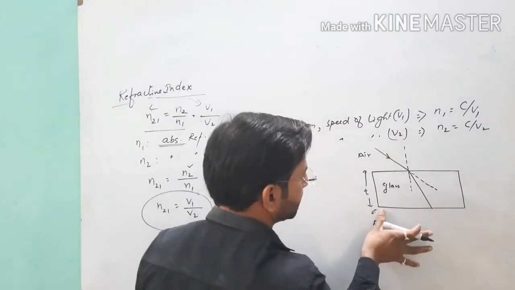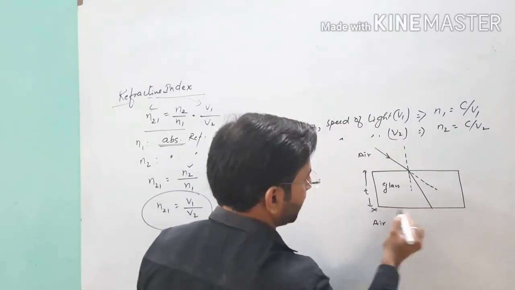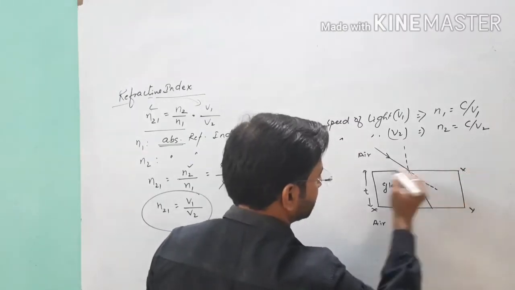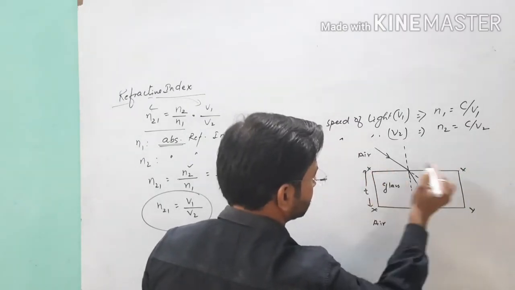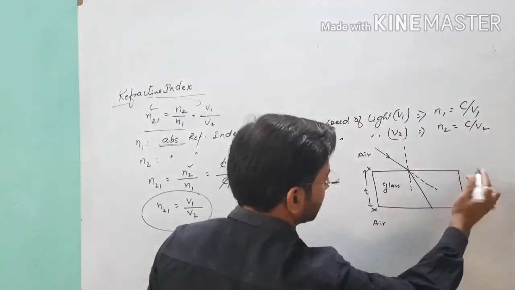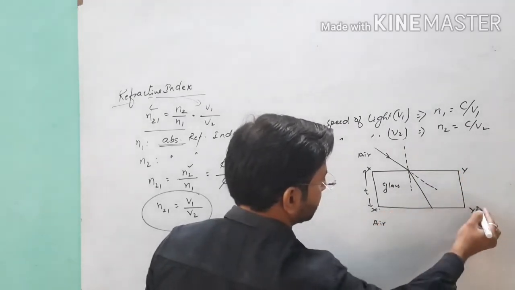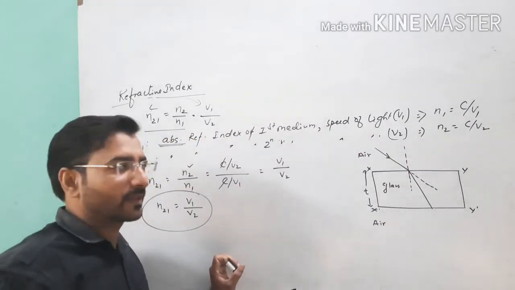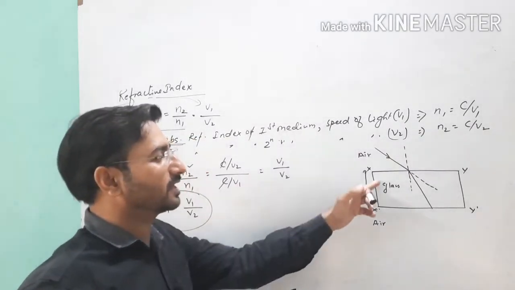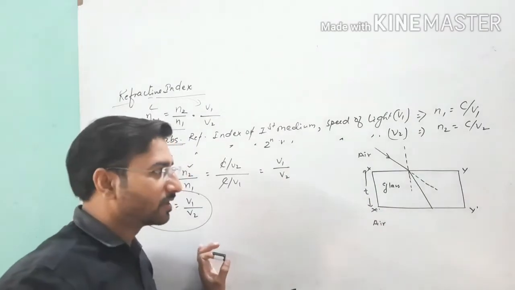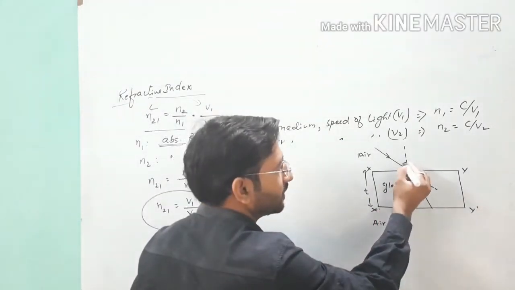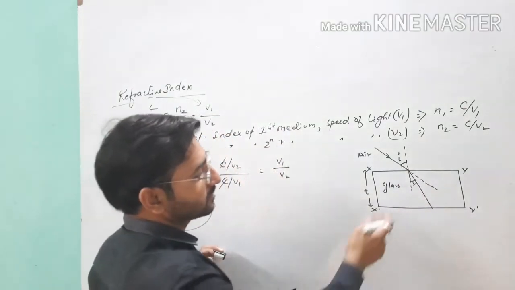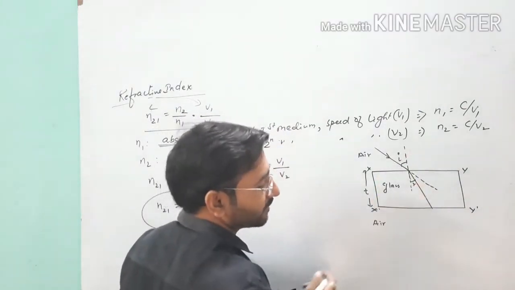If I am not using A, B, C, D, I will use here X, Y, and X dash and Y dash. Suppose these two are interfaces which are separating the two media, air and glass, air and glass. Point clear, student? So when the light goes from air to glass, I and R, this is the angle of incidence and angle of refraction.